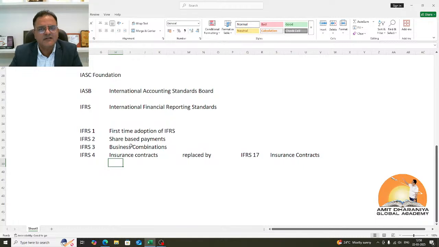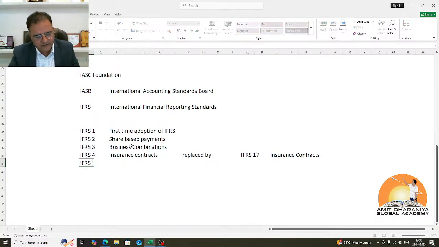IFRS 5 is a special standard for dealing with non-current assets held for sale. What if we intend to sell any asset and we do not intend to use it anymore? It has not completed its useful life, but we intend to sell it before the end of its useful life. What shall we do? One of the investors looked at our balance sheet and they were very happy looking at a promising set of machinery on my books.